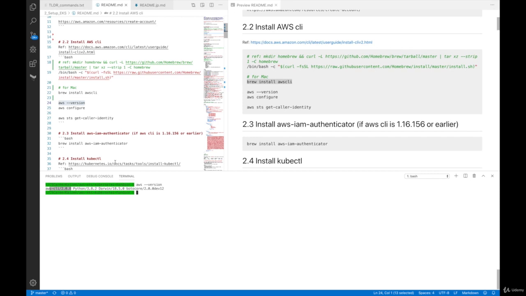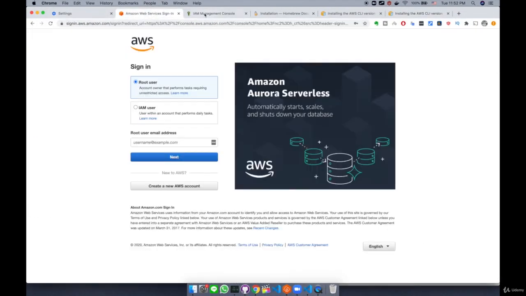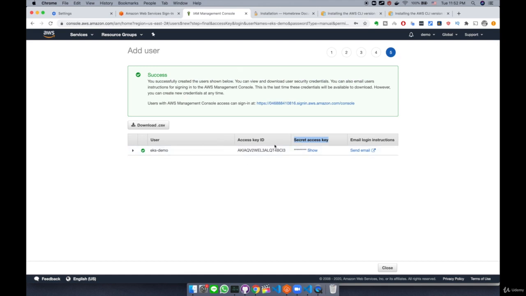Next, what you're going to do is configure your AWS command line. To do that, you can type this aws configure command, which is going to ask you about your access key and also secret access key. This is from my console. So remember, when you create a new user, you have this access key and a secret access key. I hope you download this CSV file in case you forget, because after you close this window, you cannot see the secret access key anymore. If you want to save the secret access key, the only way is to click this show button or download this CSV file from this button.